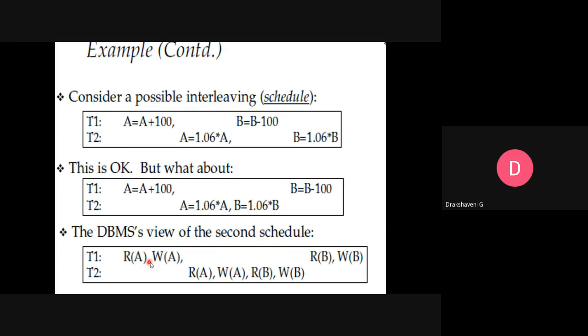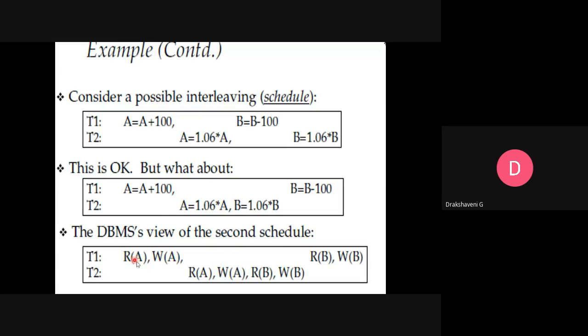In this case also, read what is there in A and write 6% to account A, as well as read from account A and write 6% to account B. So that's the reason this second one is a view in the form of DBMS.